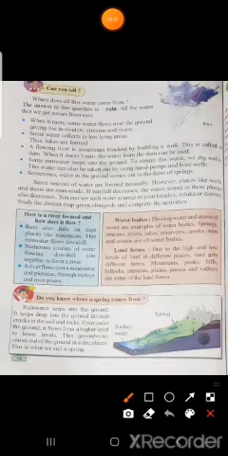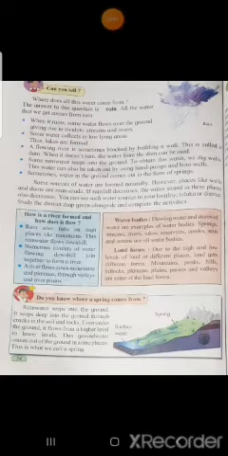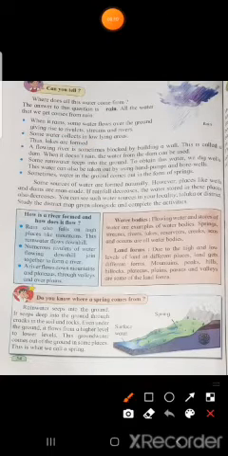Okay, so next point, some water collects in low-lying areas, thus lakes are formed. Means what, children? Water collects in low-lying areas. Now see here, for example, this is land, and on this land rainwater falls. Sometimes the land has a downward slope like this.